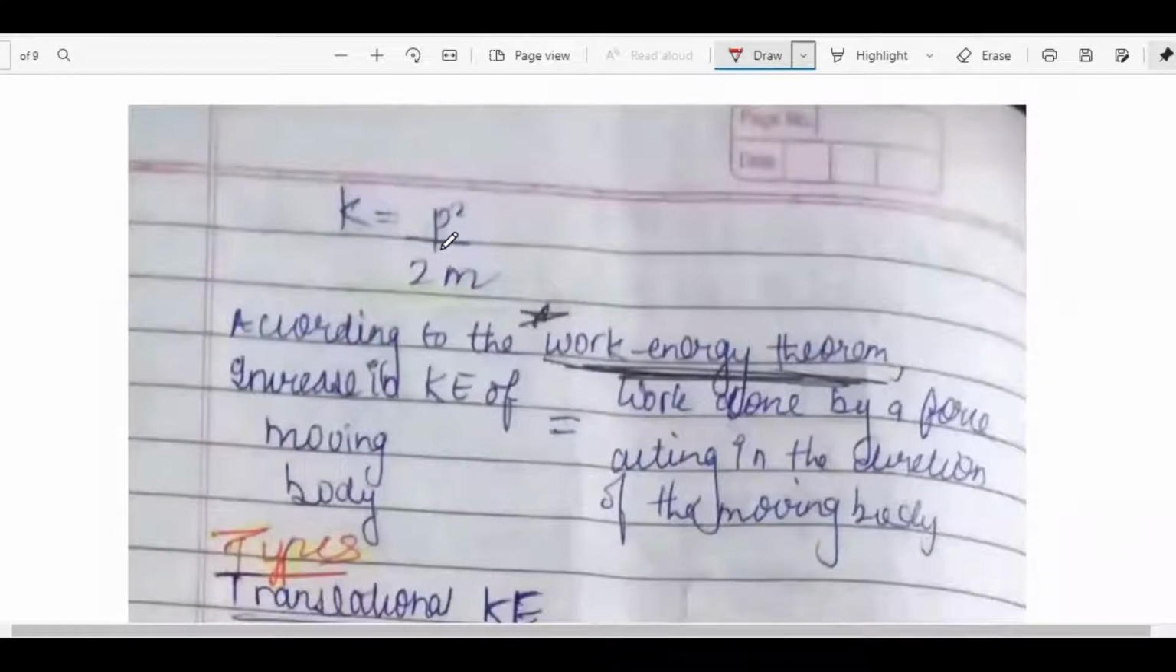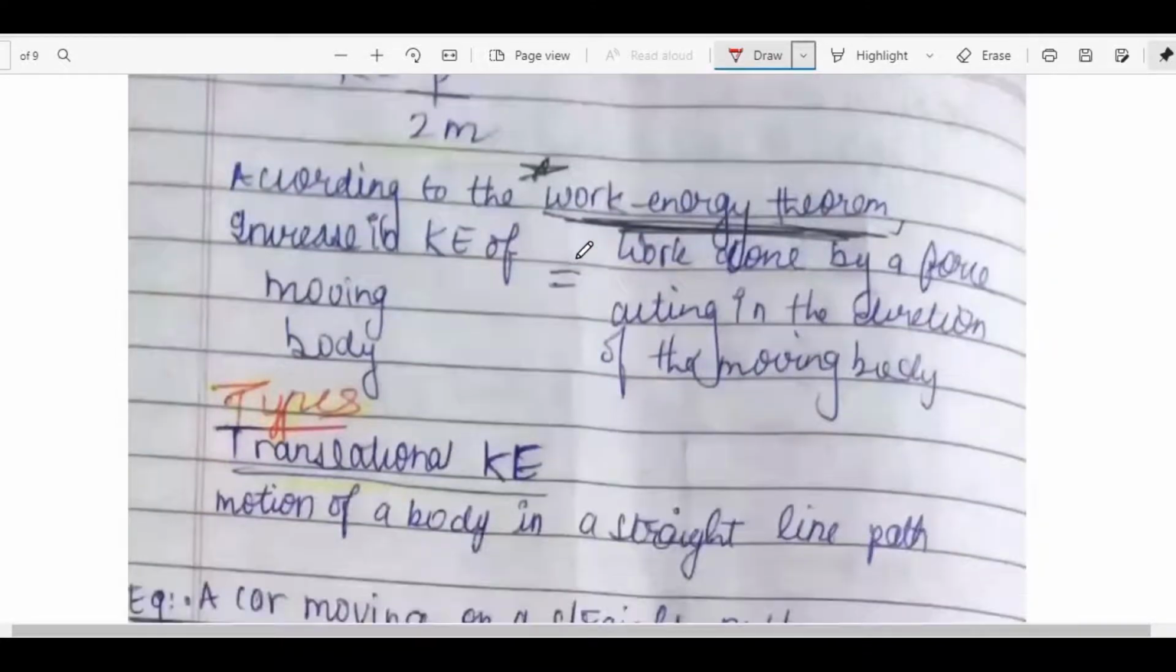Kinetic energy, if we write it in the form of momentum, is K equal to P square upon 2m, where P is the momentum and m is the mass of the body. According to the work energy theorem, the increase in kinetic energy of a moving body is equal to the work done by a force acting in the direction of the moving body.